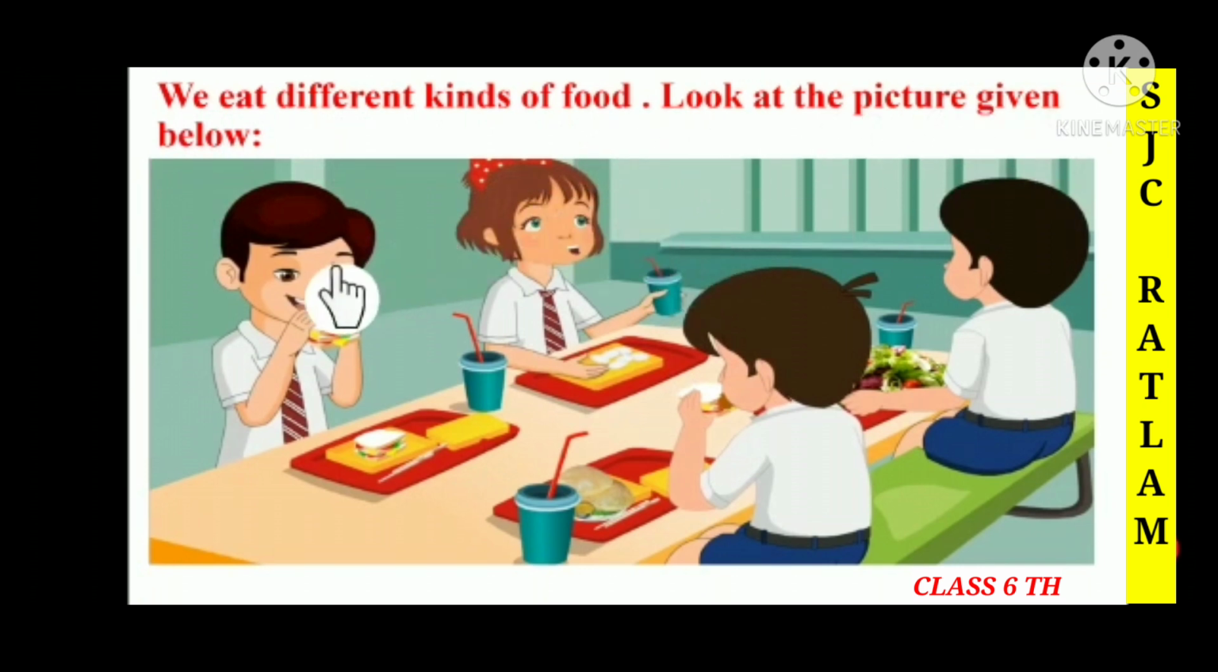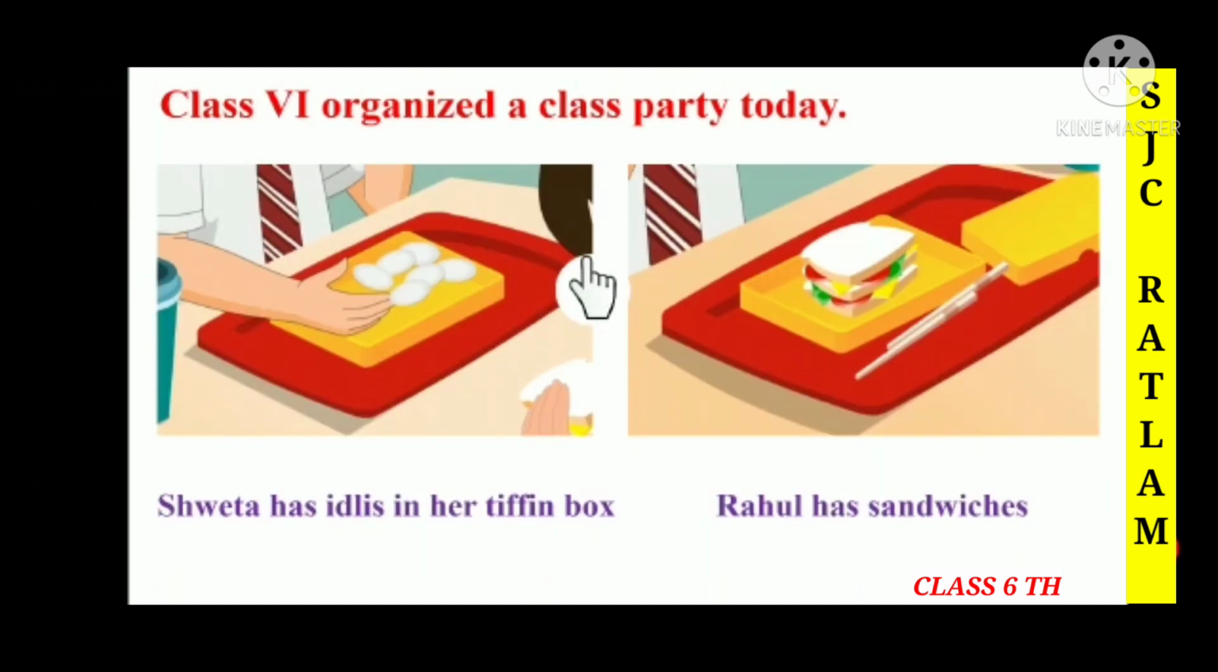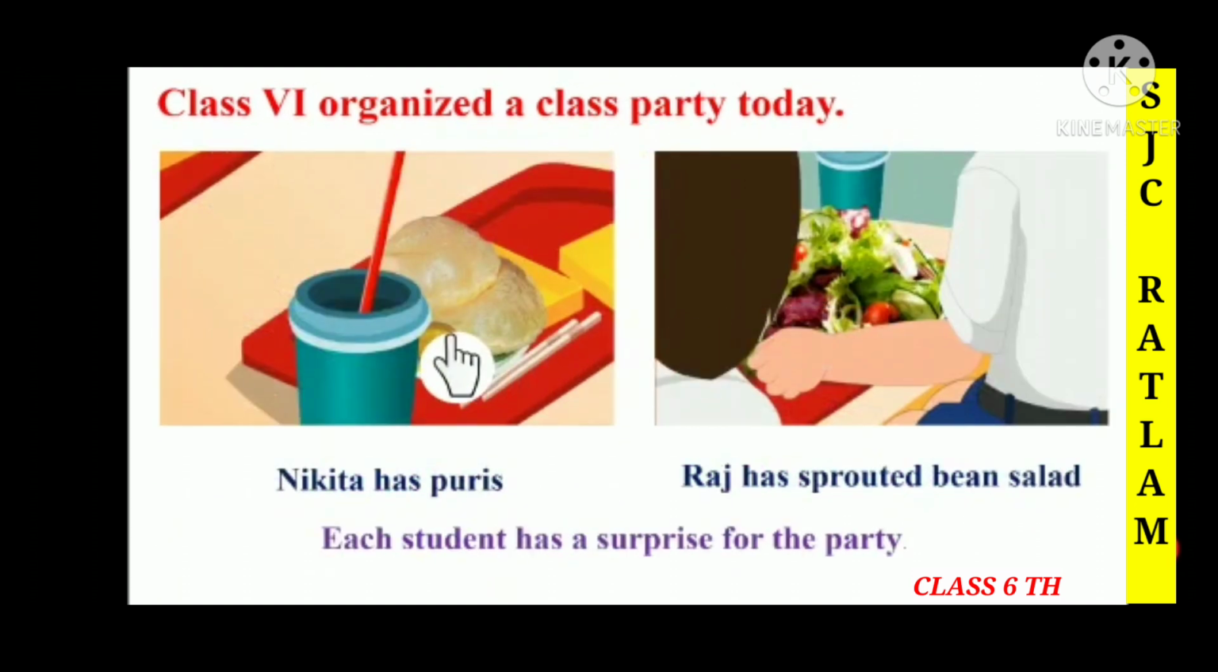Here we can see there are 4 friends and they have organized a party. Class 6 children have organized a class party today. Shweta has idlis in her tiffin box. Rahul has sandwiches. Nikita has puris and Raj has sprouted beans in his tiffin. Here we can see that each student has different food items in their tiffin and each student has a surprise for the party.